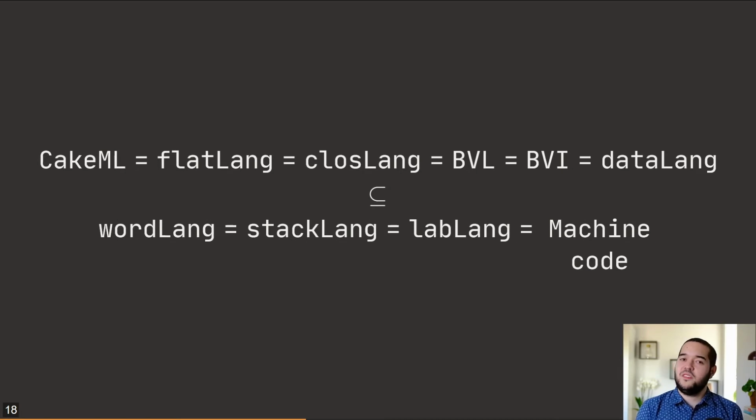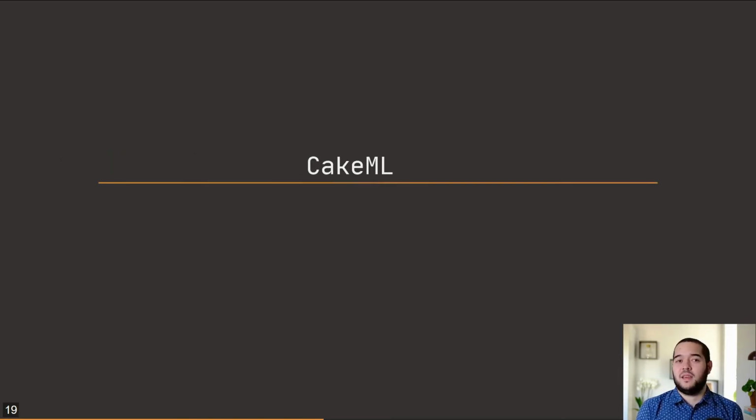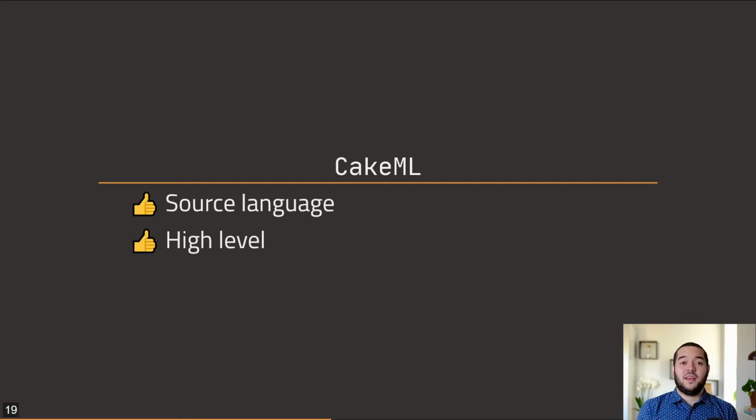So when we consider where to do our space reasoning, the first obvious candidate was CakeML. It is the source language after all, and is what we use to write our programs. It is high level, so one doesn't have to deal with allocation or pointers as much as in other places. However, the initially great upsides very quickly turn into downsides.